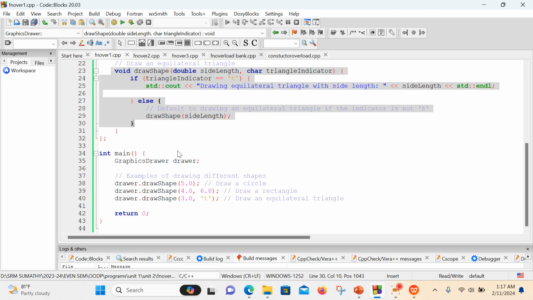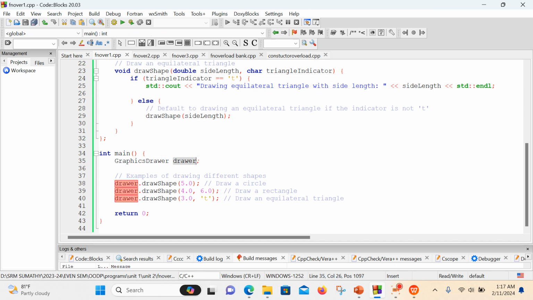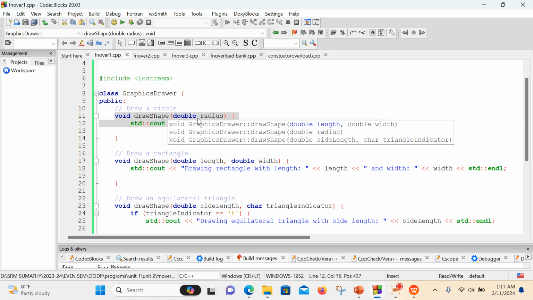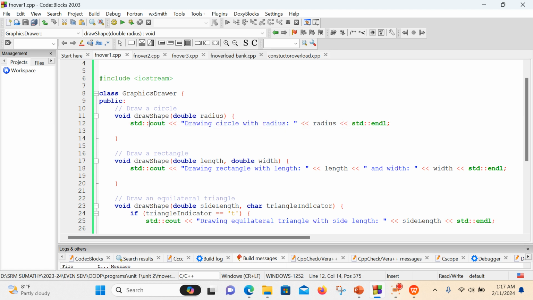Now we have to execute the program. So in the main function, for the particular class I had created the object, drawer. So using this drawer I can call the functions. The function name is same. So now I'm going to call the first one, draw shape, and only one value I'm going to pass here. So if I pass only one value, then it will move to this line, which holds only one parameter. So the value will be passed here. What operation had I written here? Drawing circle with radius. So this will be executed.